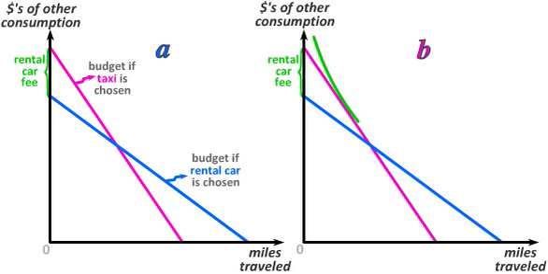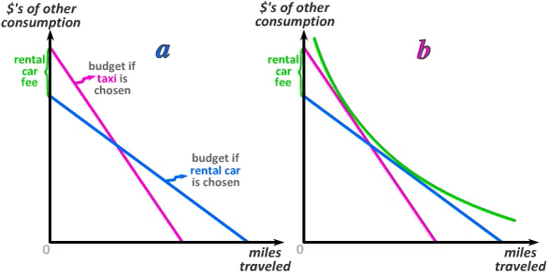Suppose that I chose to rent the car, and my brother chose to take cabs. I therefore chose the blue budget constraint, while he chose the magenta budget constraint. We then do the best that we can, given our budgets. If we have the same tastes, we can use the same map of indifference curves for both of us. And if we made different choices over budget constraints, it must imply that we were indifferent between renting cars and taking cabs.